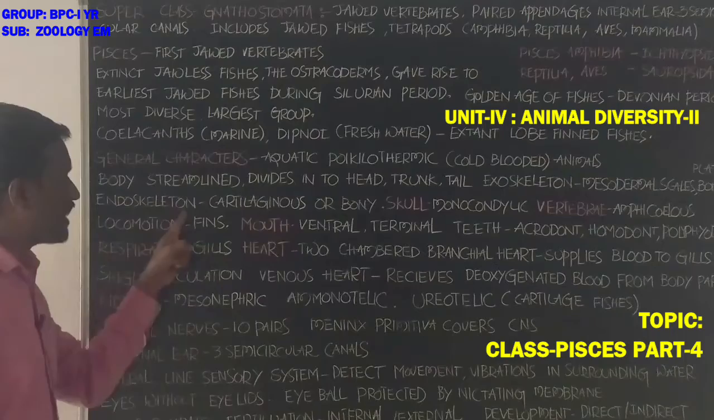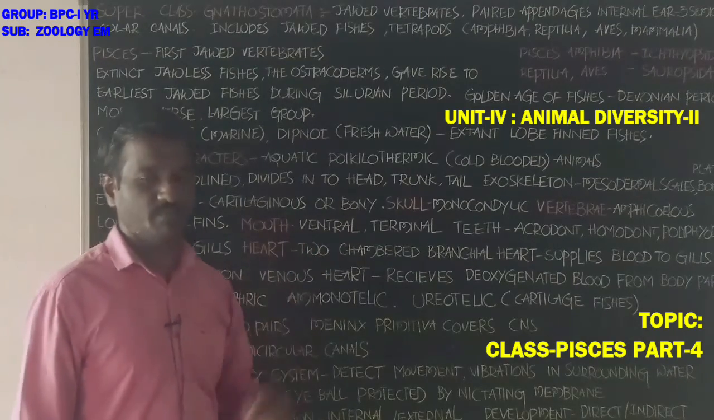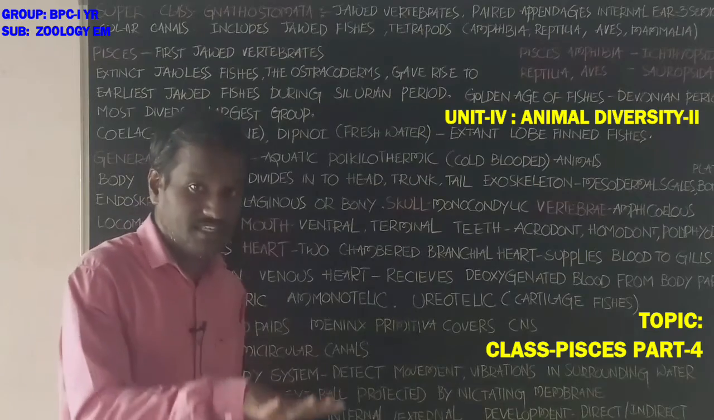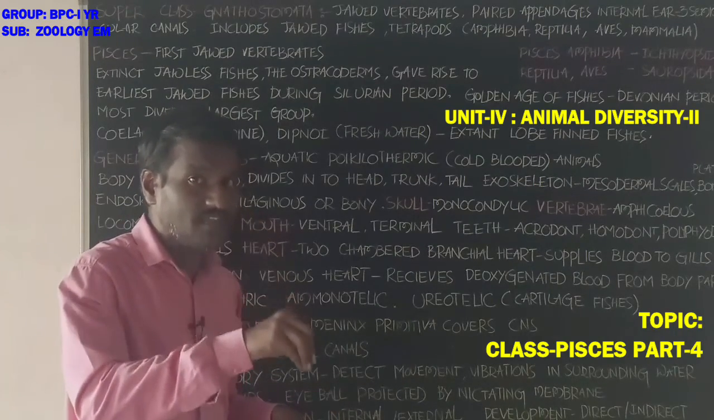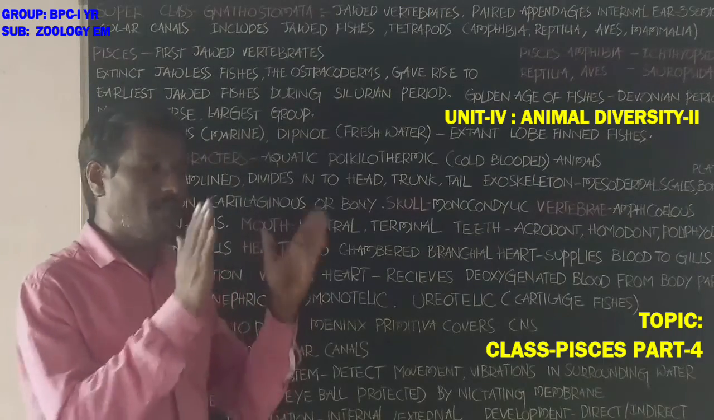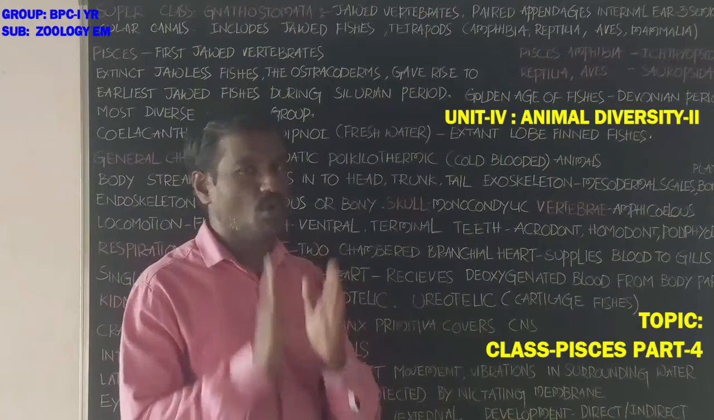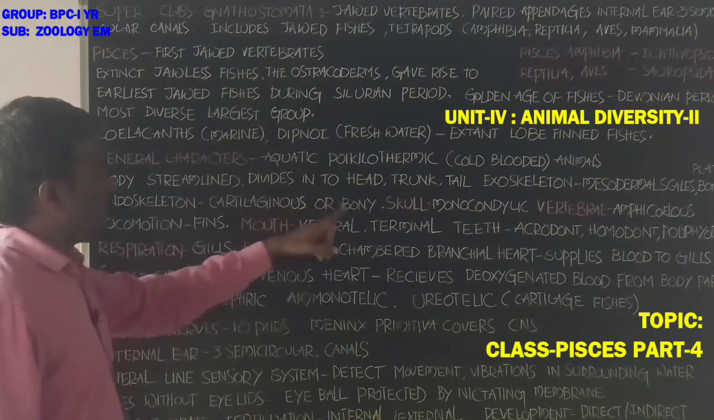Next, endoskeleton. Endoskeleton is cartilaginous or bony. Inner skeletal structures, the skeletal structures present inside of the body, are made up of cartilage or bone. Endoskeleton is cartilaginous or bony.